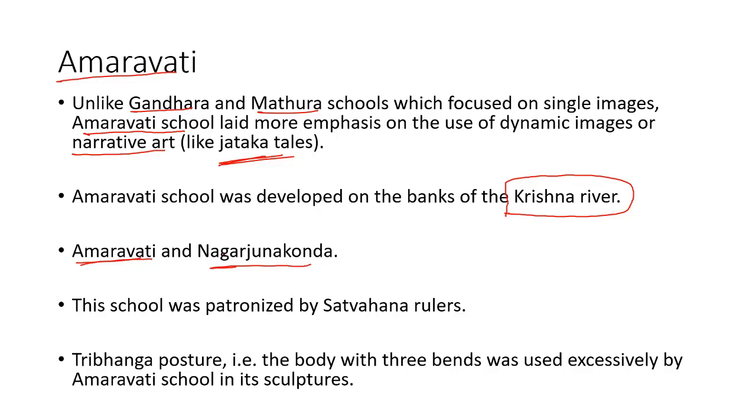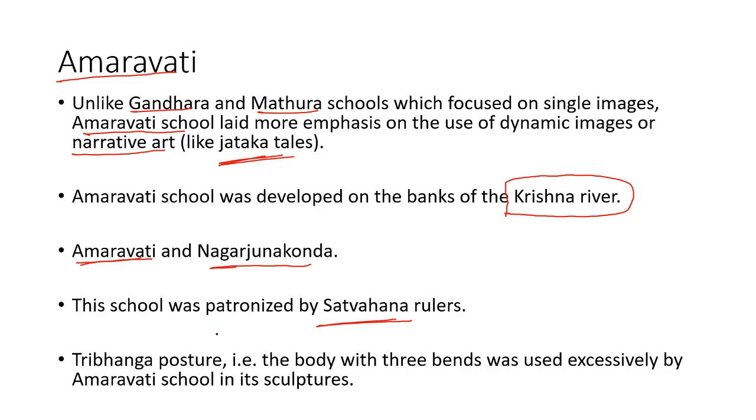And who patronized this school of art? The Satavahanas, the rulers of the Andhras. In the Puranas, the Satavahanas were mentioned as the Andhra Rajas. Those Satavahanas patronized the Amravati School of Art.